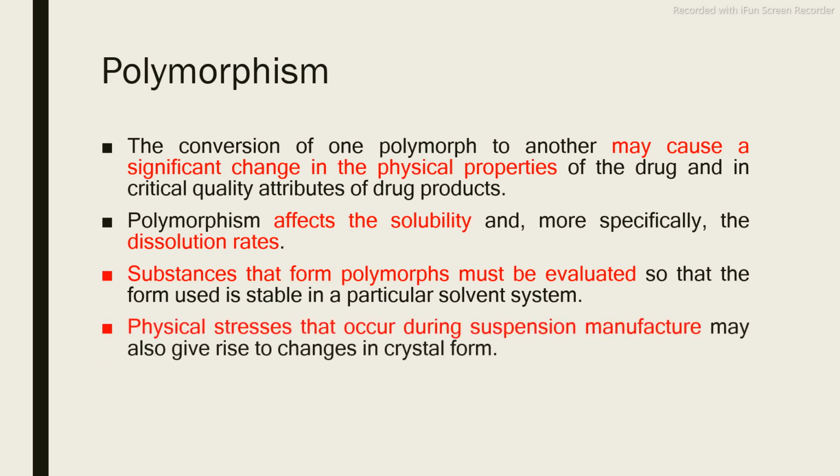Then the physical stresses that occur during suspension manufacture may also give rise to changes in crystal form. Physical stresses means the presence of pH, temperature, humidity. All of these physical stresses can also affect the suspension manufacturing. So that's why we also have to control them.